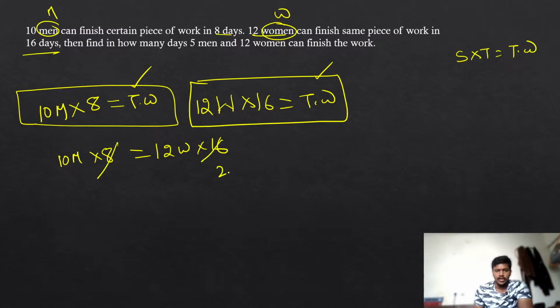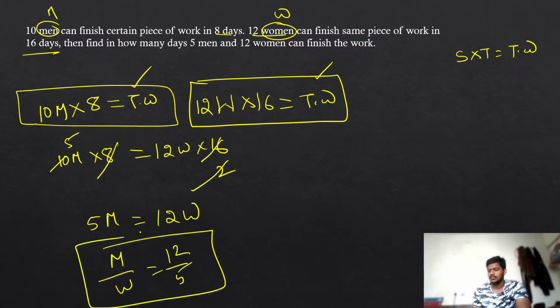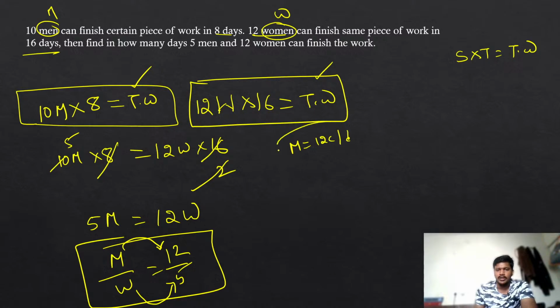Now here 2 times, 5 times. So 5 men are equal to 12 women. Just cancel the common numbers. So then men by women is equal to 12 by 5. You are going to get a ratio like this. What I am doing: I know 10 men into 8 days is equal to 12 women into 16 days. Equate them and find the men to women ratio. Whatever value you have in front of men, take that as the m value. Whatever value you have in front of women, take that as the w value. That means, according to the box, we can say that one man can eat 12 chocolates in 1 day. One woman can eat 5 chocolates in 1 day.